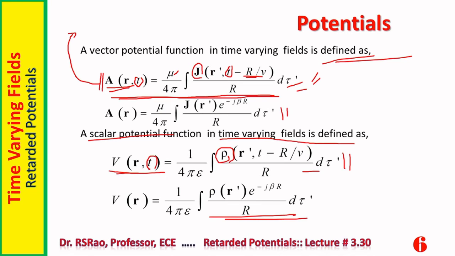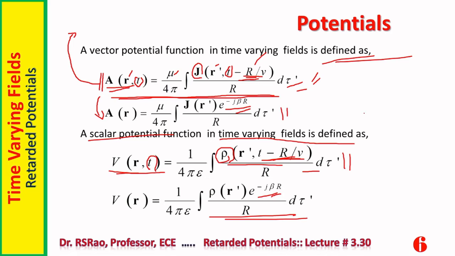It has become function of time because it is to be valid for dynamic fields. Dynamic fields are functions of time. Therefore, when it is defined for dynamic fields, this also must be a dynamic one. Therefore, t is there. Now, charge is retarded charge, delayed charge, t minus r by v. Of course, when you convert this time domain into phasor domain, this delay has become a factor, a phase delay. Actually, this represents a certain amount of phase. Here also phase.